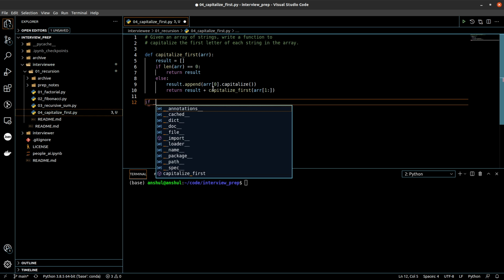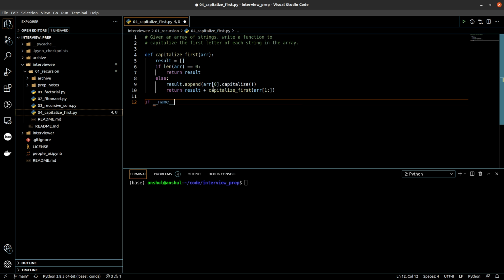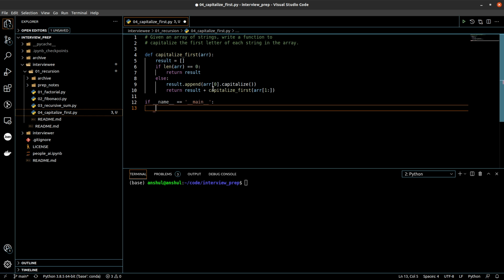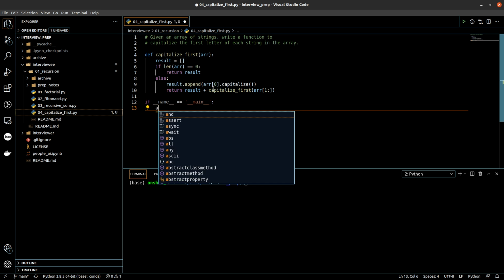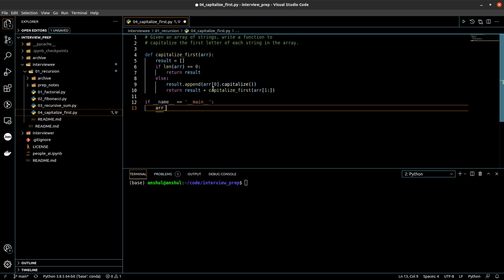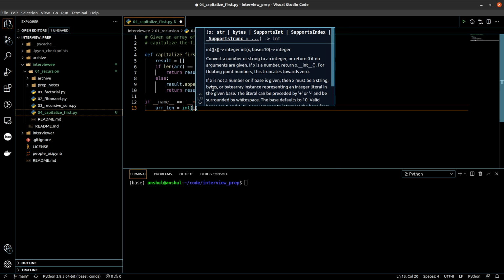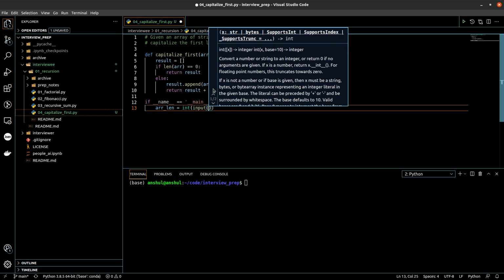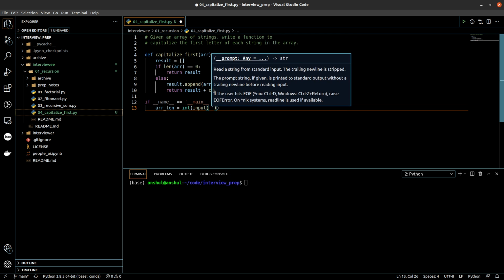If name is equal to main, then in this case, since we have to take an array as an input from the user, we will take two inputs. First of all, we'll take the length of the array as input, which will be an integer value. So let's ask the user to input the length of the array.